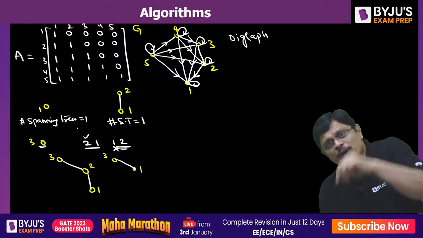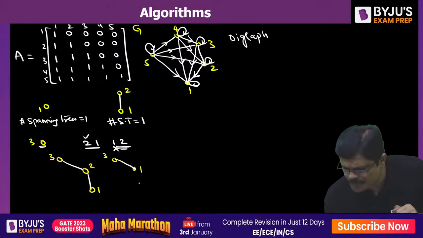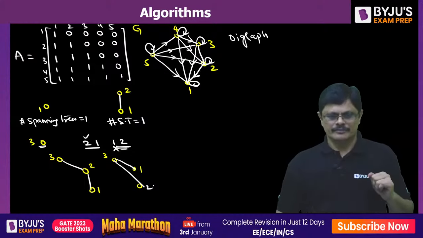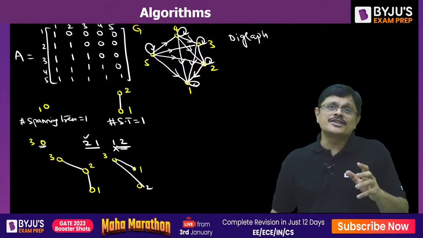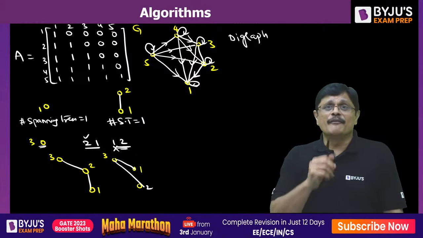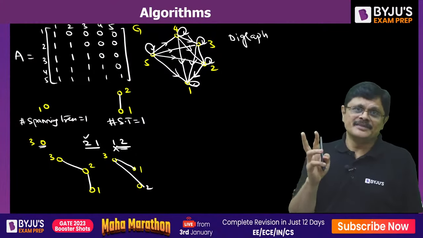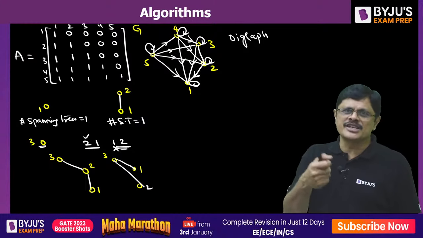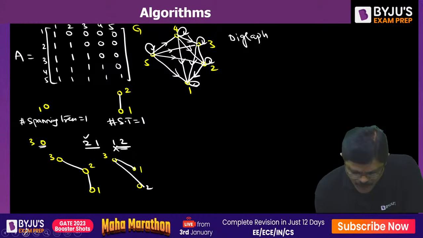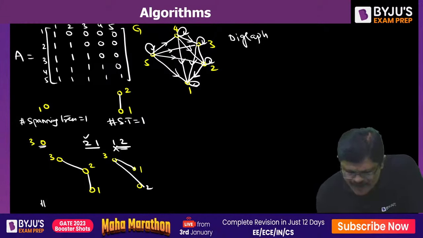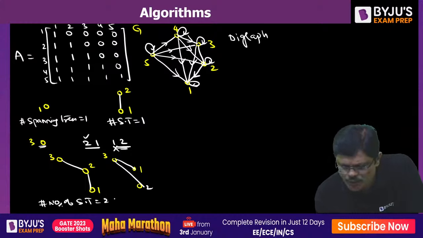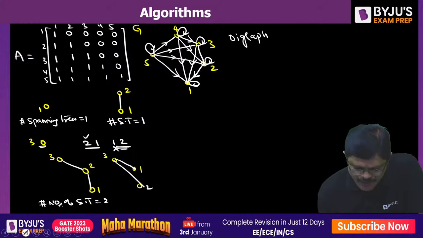Then directly from 3 to 2 you go. So these are the 2 spanning trees I can create. Now if you understand this logic, the next one can be easy, because whenever there is an inversion, you stop it. That is the logic used here in this particular problem. Now the story is very interesting. Here how many spanning trees are possible? 2 spanning trees are possible. Now see the story, my dear friends.